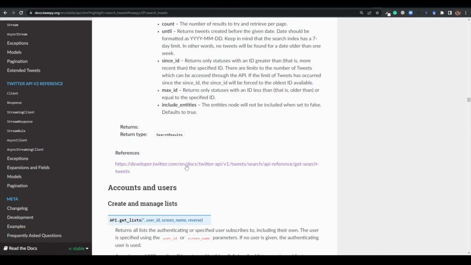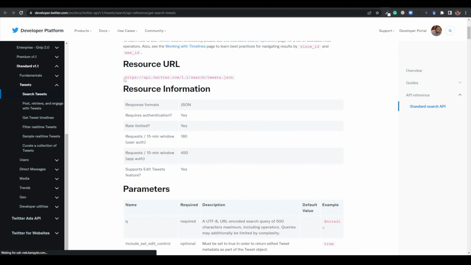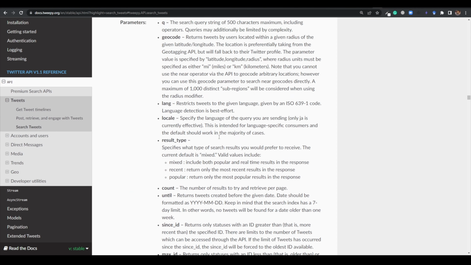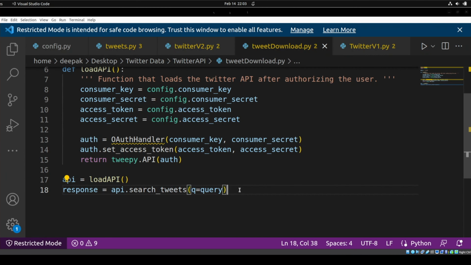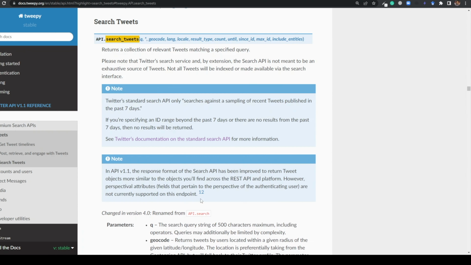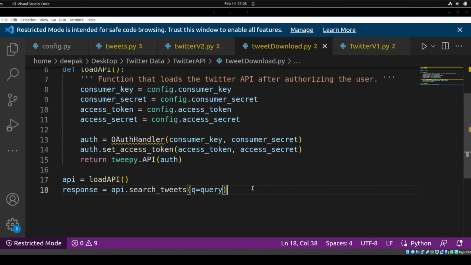And what is this? If you go to this documentation, I have already shown to you. We used this address in Postman right now, but I want to code this thing, and if you want to code this thing, you need to use this function, right? So let me show you again. When I run this line here, this statement here, it's going to get you a response. And what is that response going to be? If you just check it, it's going to be search results. Okay, so many tweets are going to be fetched from this query.